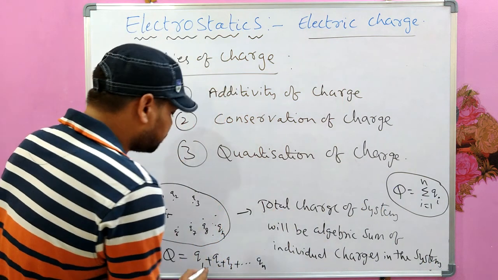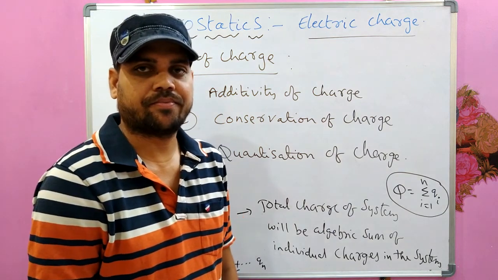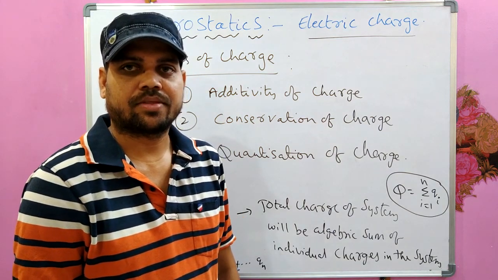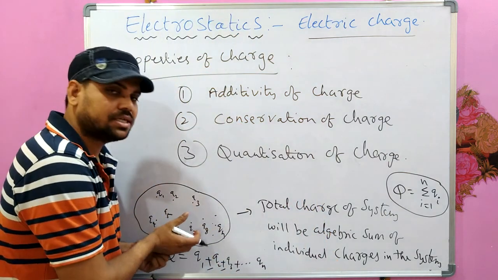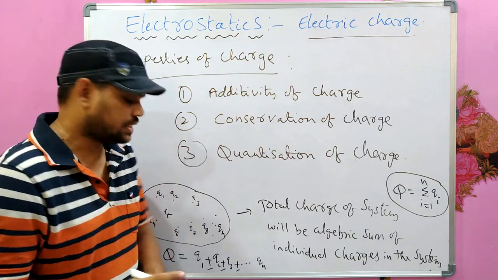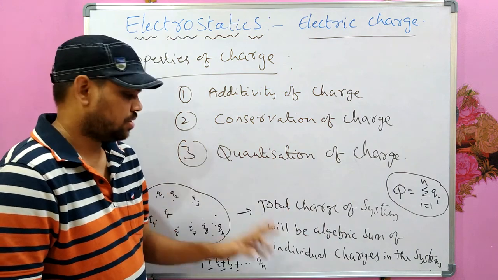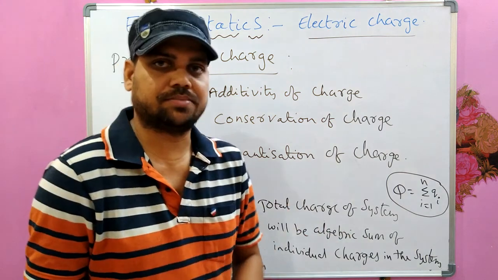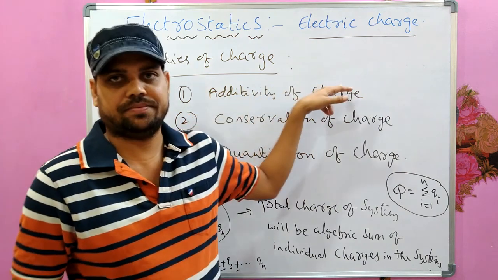It should be plus or minus, as I said. The charge can be plus or minus. For example, if some charges are plus and some charges are minus in the system, then the total charge of the system should be the algebraic sum of the individual charges in the system. So this is the additive nature of charge.